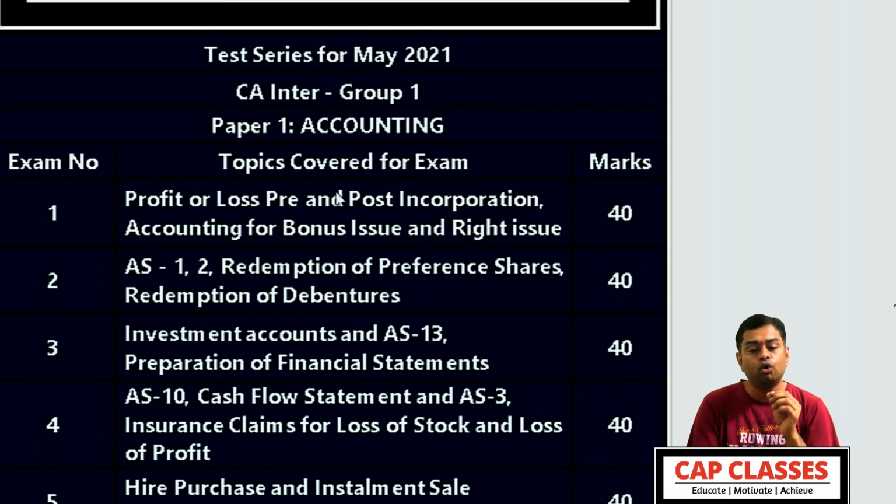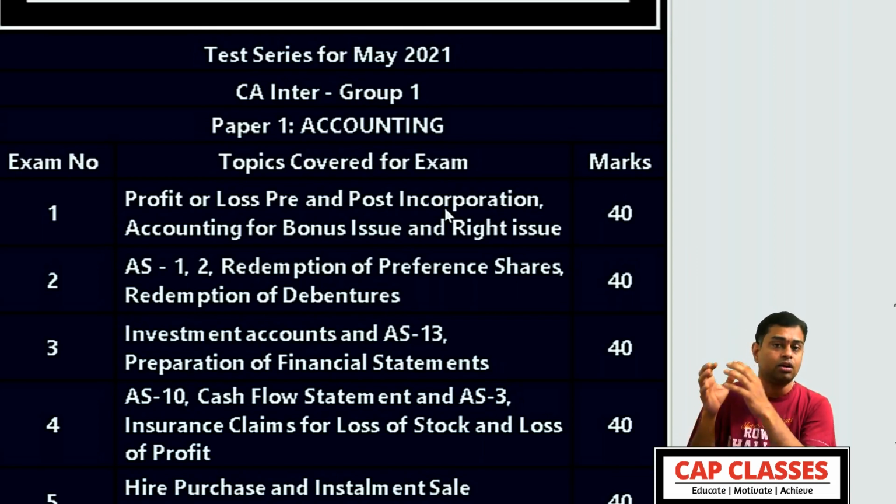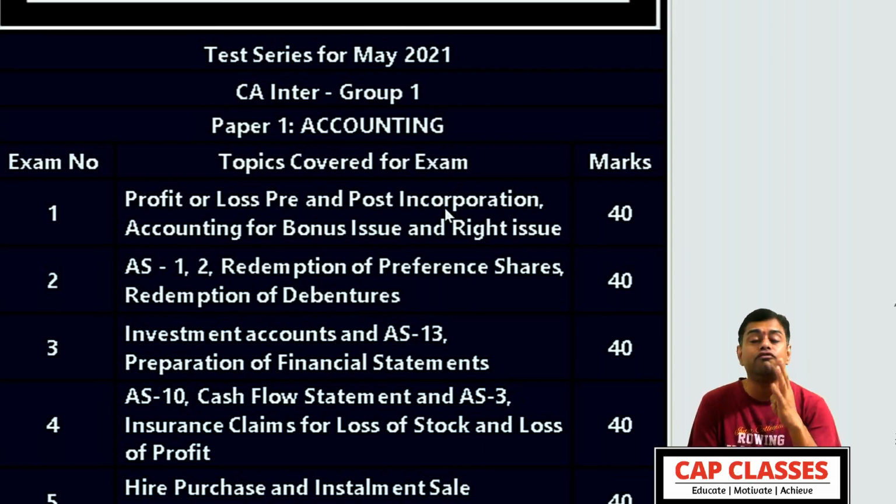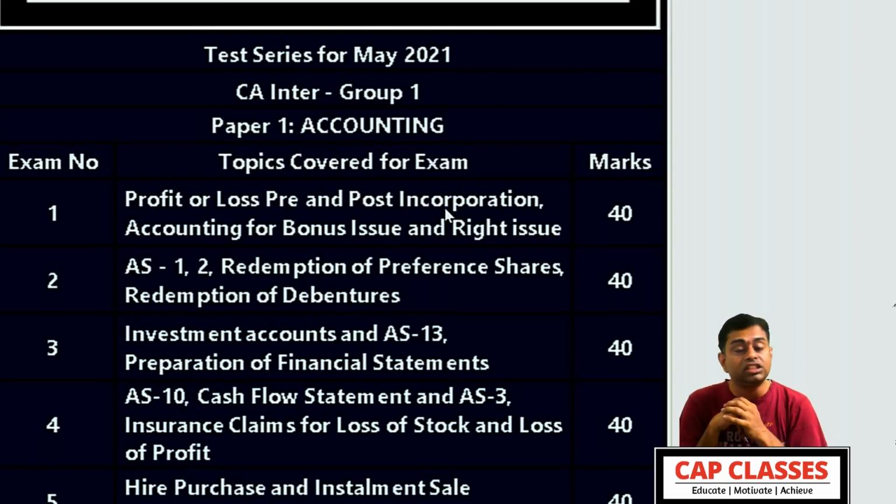Now imagine only profit or loss, pre and post incorporation, and bonus issue, rights issue. In these 2 chapters, if I have to conduct 40 marks, then obviously 6 to 7 questions will be there if I am giving 5 marks questions. And of course, in theory papers, we'll have MCQs also. So if I'm giving 5, 6, 7 or 8 questions in each exam, that means from every chapter you will write 3 to 4 questions in the examination.